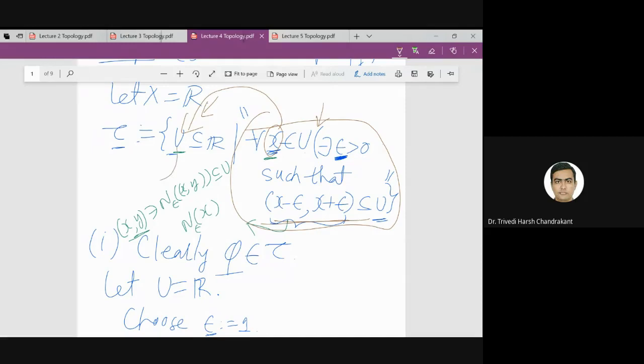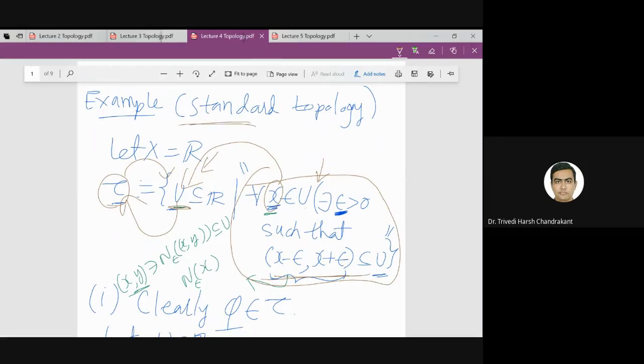So what is an open set? Elements of tau. So for the standard topology, these both are the same. The elements of tau are actually the open sets in the sense of real analysis. Therefore, this topology is known as the standard topology, because the elements of tau are open in the real analysis sense, in the actual sense.